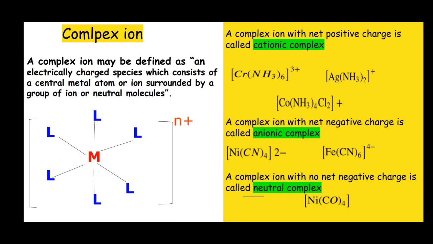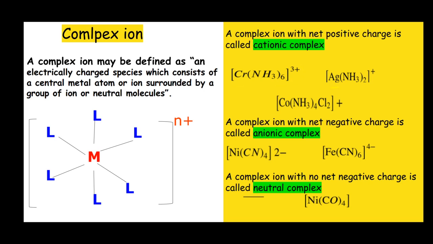Complex ions may be of three types depending upon the charge on the complex ion or the complex. Cationic complex. Cationic complexes are those complexes which ionize to give a complex ion that bears positive charge. This is an example of a cationic complex. In this complex of chromium, hexaammine chromium, chromium is the central metal atom and it is surrounded by 6 ammonia ligands, and there is a tri-positive charge on this complex ion.